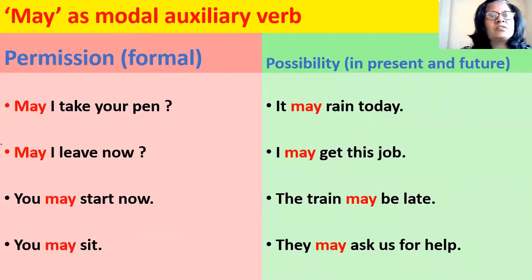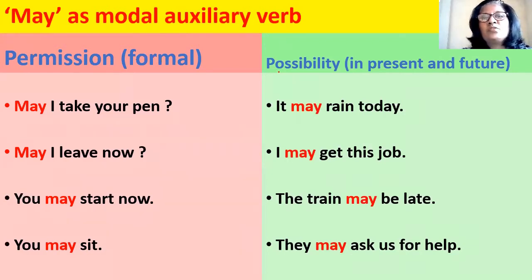Now may as an auxiliary verb. So may is used to express permission, formal permissions, and you already know, you are familiar with use of may for formal permissions. May I take your pen? May I leave now? You may start now. You may sit. So it is used to take permission and also to give permission.